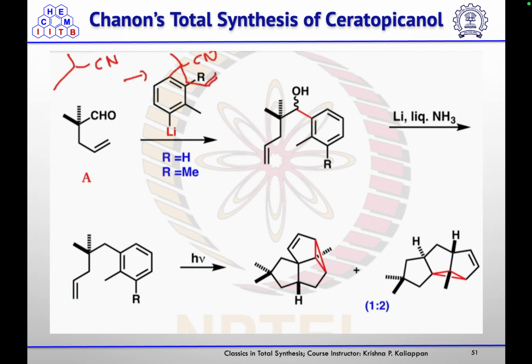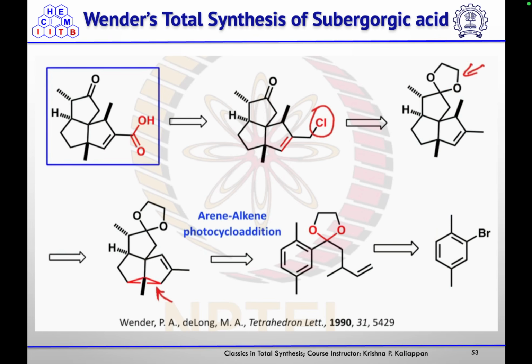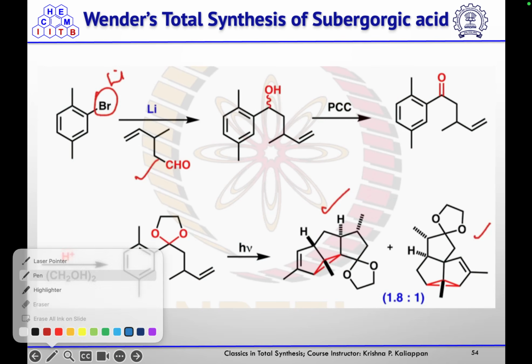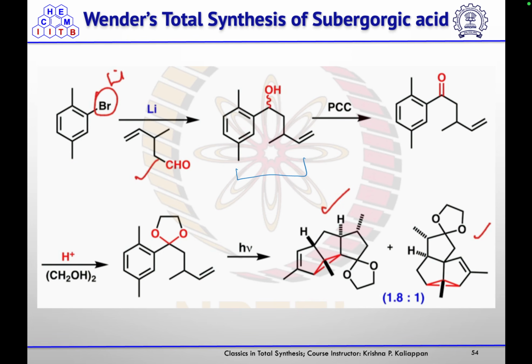So this aldehyde they prepared from this isobutyl nitrile, first by treatment with base, anion generation and treatment with allyl bromide, and then DIBAL reduction of that cyanide to the aldehyde. Then that lithiated species they treated with the aldehyde to form the corresponding alcohol, which they oxidized using PCC to get the corresponding ketone, and that ketone they protected using ethylene glycol. Then they did their arene photocycloaddition reaction to get the product in a 1.8 to 1 mixture.